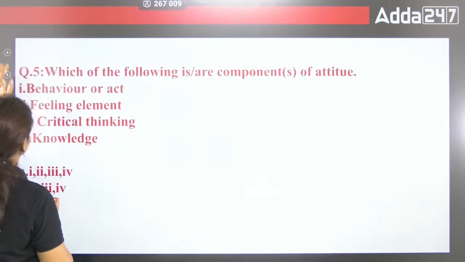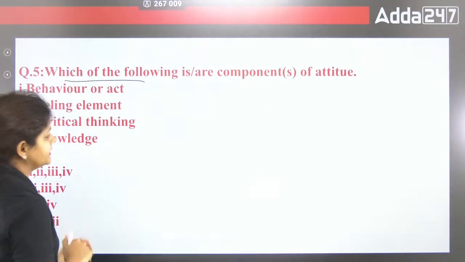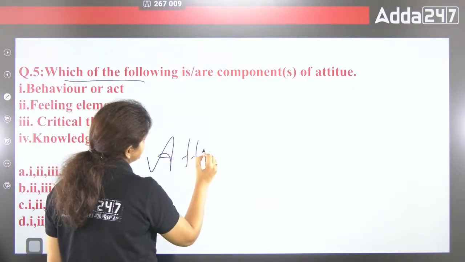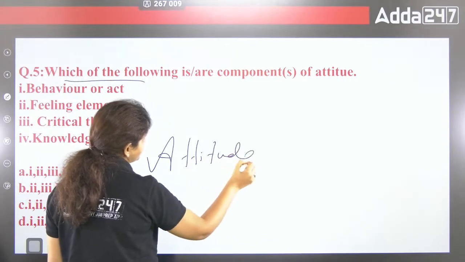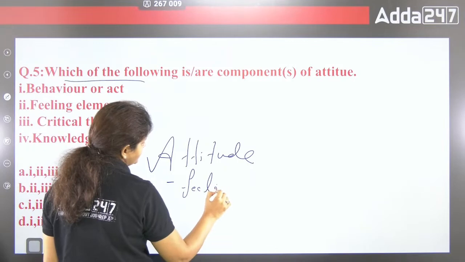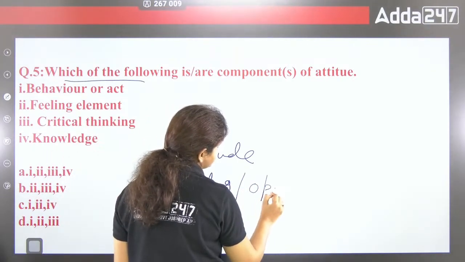Answer is D. Which of the following is or are component of attitude. Attitude is what? Attitude is basically your feeling, right? That is your opinion.